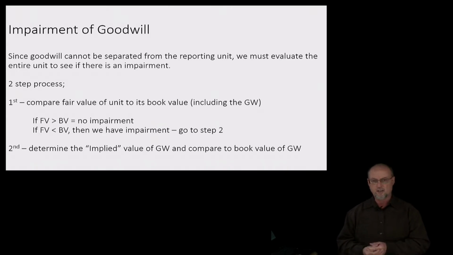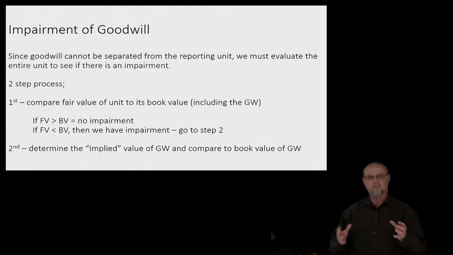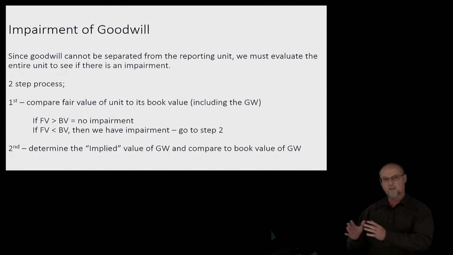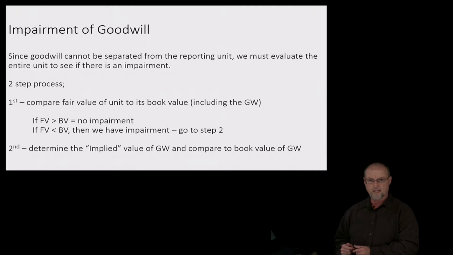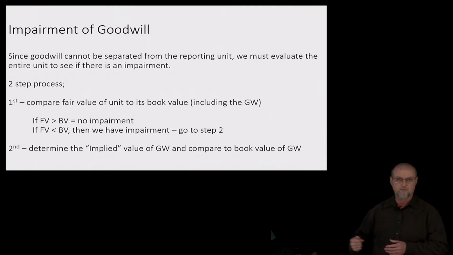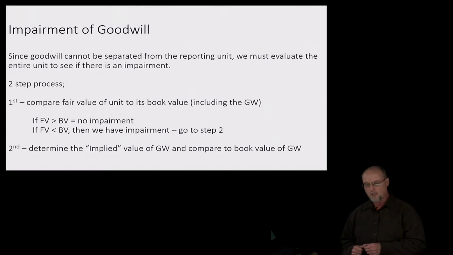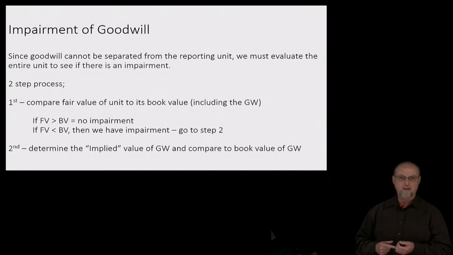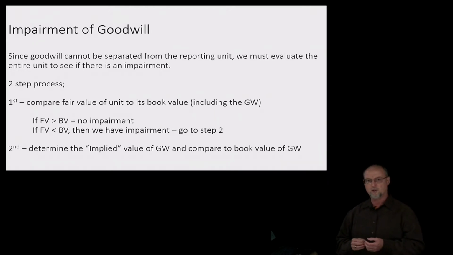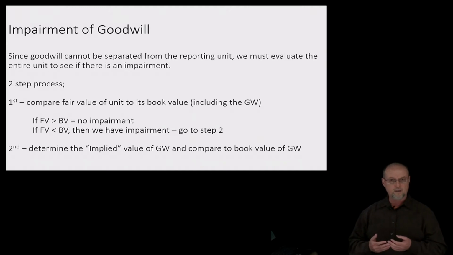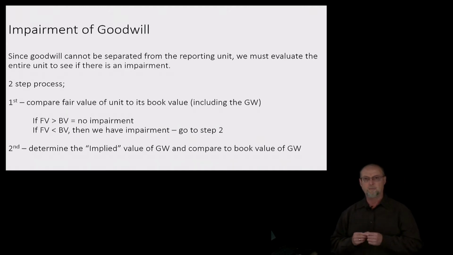And GE jet engines is a reporting unit for General Electric because they treat it like pretty much a separate company. It does get consolidated into GE's financial statements, but it's a reporting unit for GE. So it has to be considered a reporting unit by the parent company. We compare the fair value. If we were to sell that reporting unit, what's the fair value? We compare that to the current book value. And if the fair value is less than the book value, then we have an impairment. And in order to determine the value of the impairment of goodwill, we have to calculate something called the implied fair value of goodwill. So let's take a look at that.